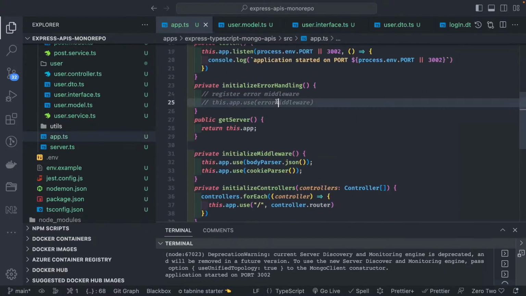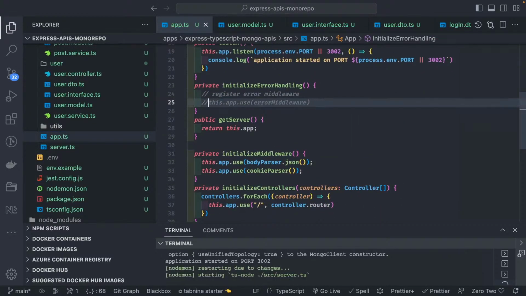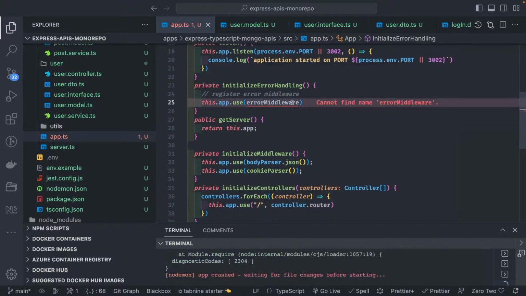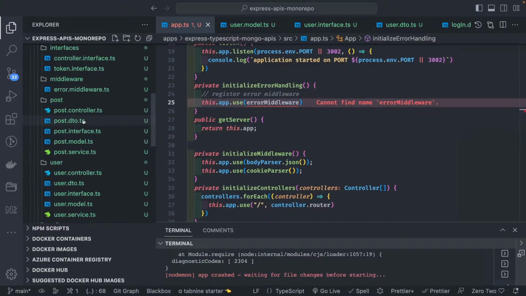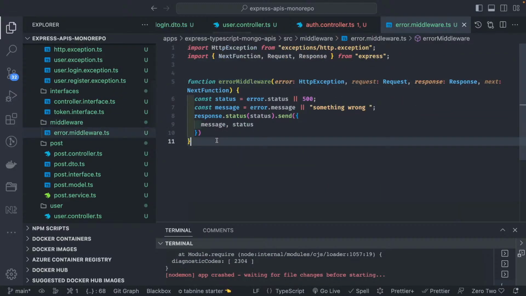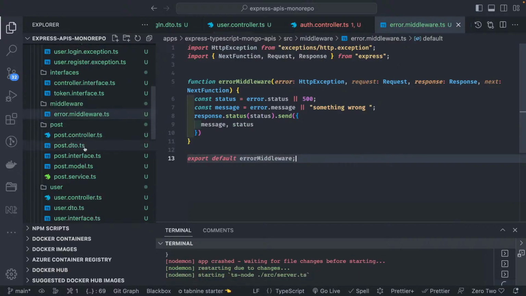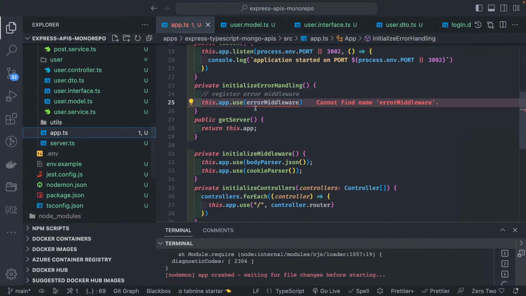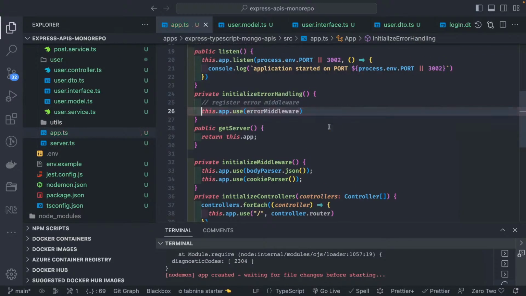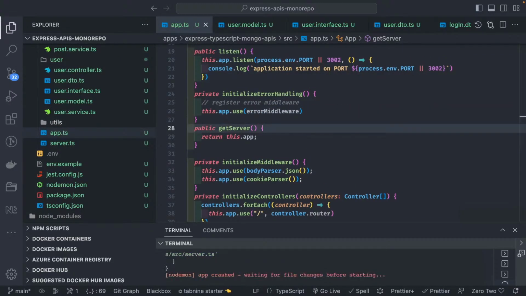First of all, all the unknown exceptions will come here. What happened? Are we not exporting it? Yes, we are not exporting it. Export default error middleware, and let's go to app.ts and import the error middleware. So now wherever you are throwing an exception, it will be caught or captured by this.